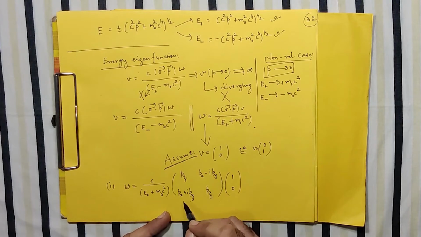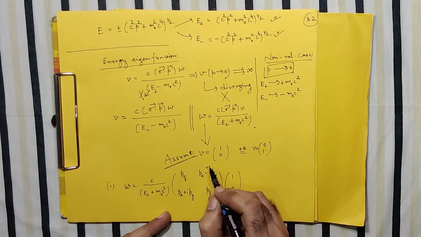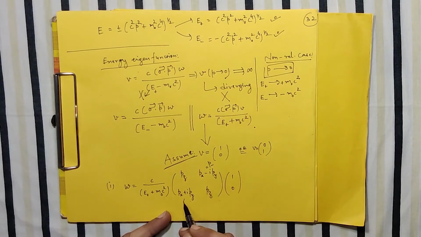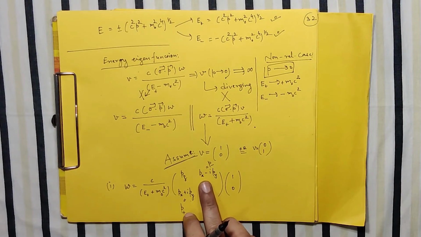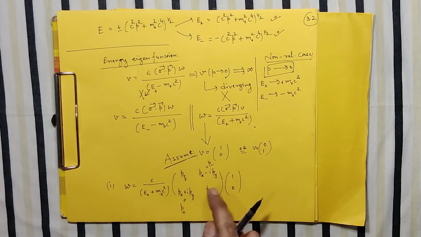This Px minus iPy, Px plus iPy, is sometimes also written as P minus, and this we may write as P plus. Basically, they form the ladder operators, like the annihilation and creation operators. For angular momentum we have created ladder operators, and with position also we have created ladder operators. Here for linear momentum, we write these as P minus and P plus. Basically they are non-Hermitian operators. If you find the dagger of this, the sign will change, so obviously it is not Hermitian.